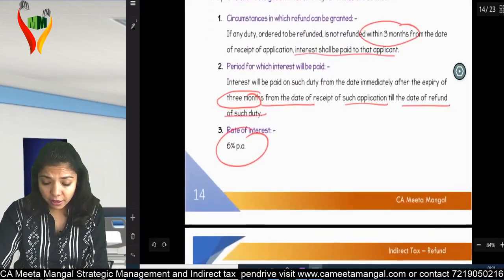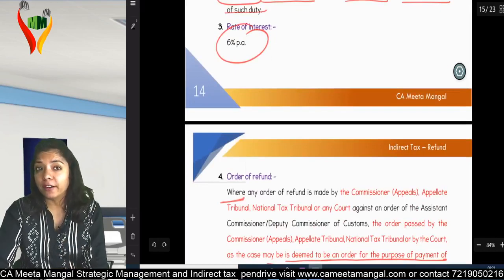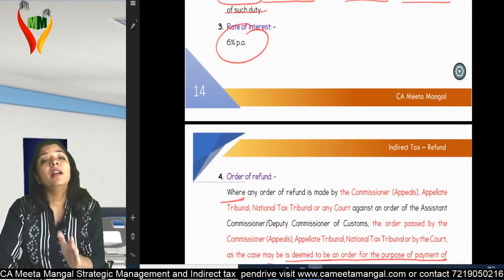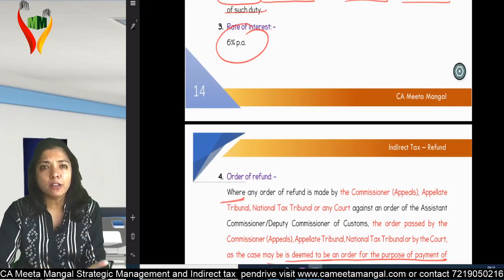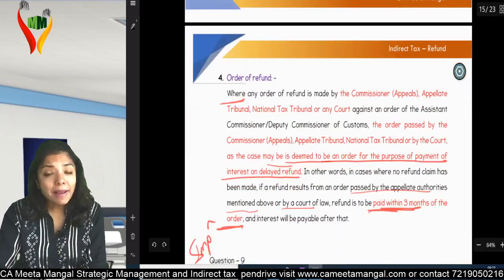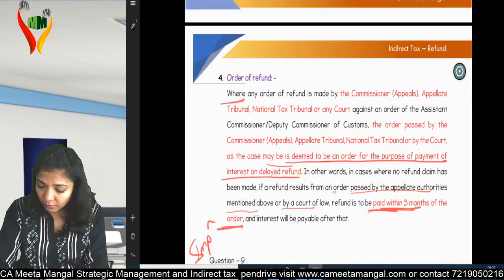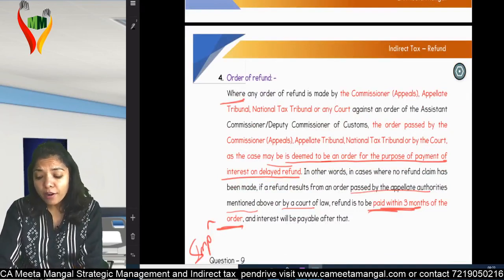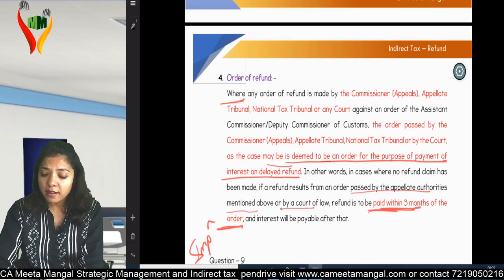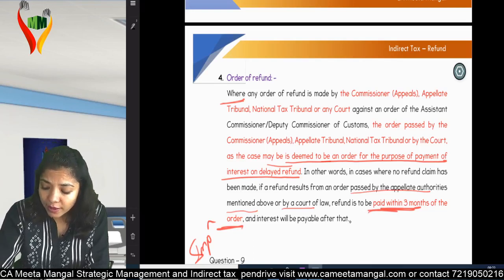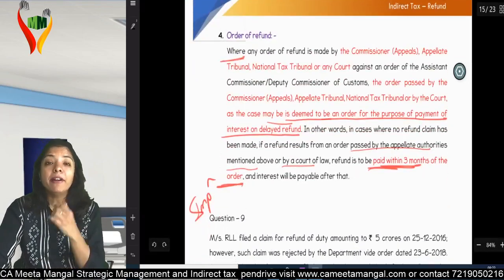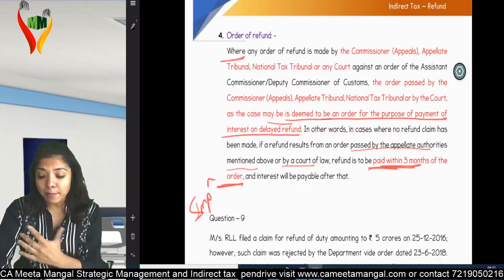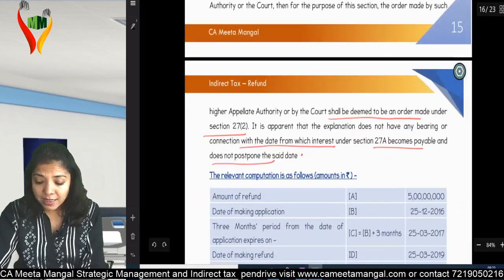But then there are special circumstances where the refund order was given by the tribunal, commissioner appeals, high court, or supreme court. Am I clear? In other words, in cases where no refund claim has been made, if a refund resulted from an order passed by an appeal authority or by a court, refund is to be made within 3 months from the order. But refund is okay. What about interest? They have not specified anything about interest. So what is happening over here?